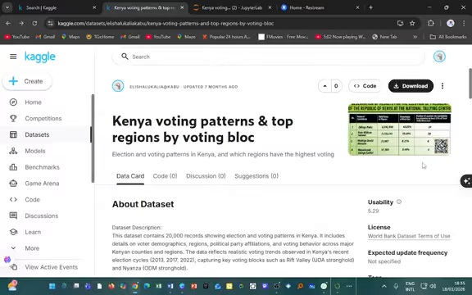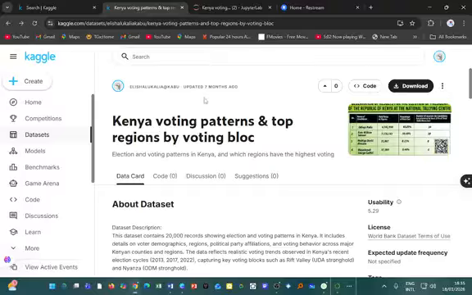So today, because Kenya is heading towards the 2027 general election, and what is key in the outcome of the election is the voting patterns and top regions by voting block. This is key in strategic analysis in a presidential race. So the data,